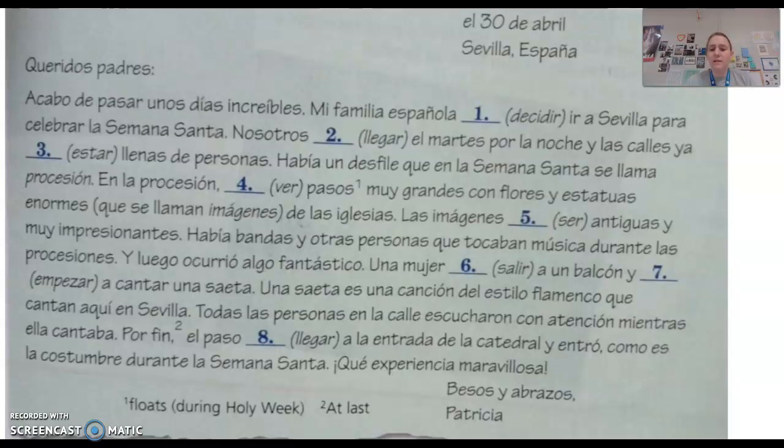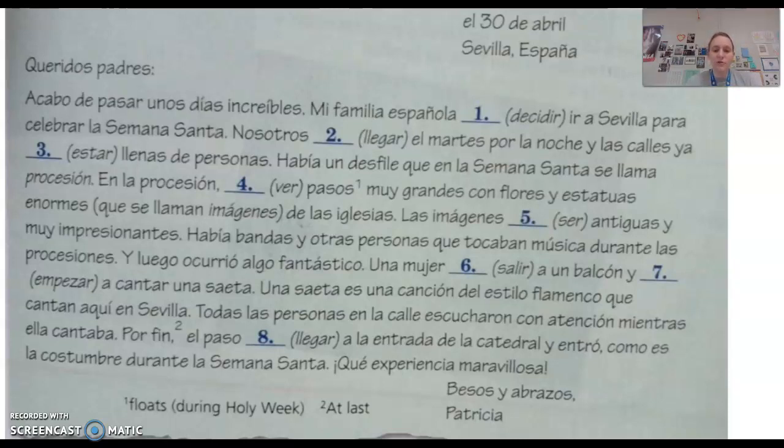Nosotros llegamos el martes por la noche y las calles ya estaban llenas de personas. We arrived on Tuesday night and the streets were already full of people. Llena here means full. So, preterite, imperfect, because this is giving background information. Había un desfile que en la Semana Santa se llama procesión. There was a parade that for Holy Week is called a procesión.